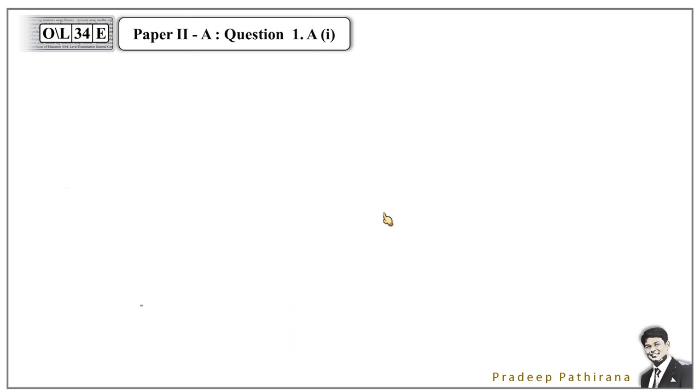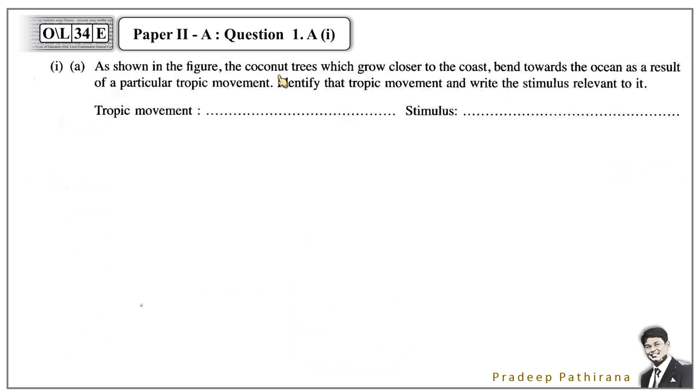Then look at this paper 2, question 1a, part 1. As shown in the figure, coconut trees which grow closer to the coast bend towards the ocean as a result of a particular trophic movement. Identify that trophic movement and write the stimulus relevant to that. Trophic movement is phototrophic movement. Stimulus is light or the sunlight. You can give 2 marks for that, 1 for this and 1 for this.